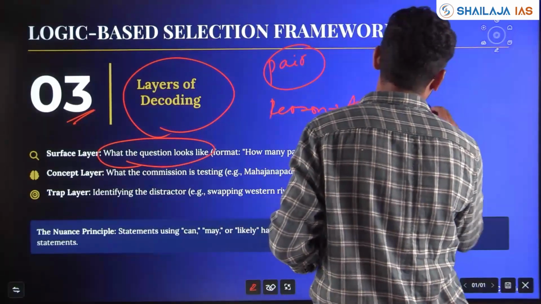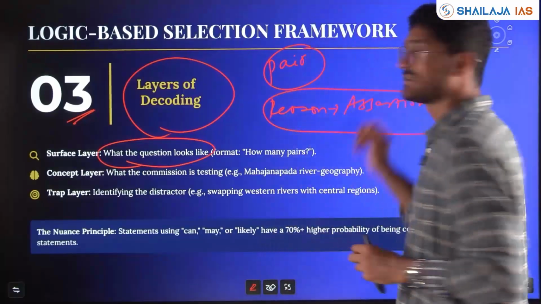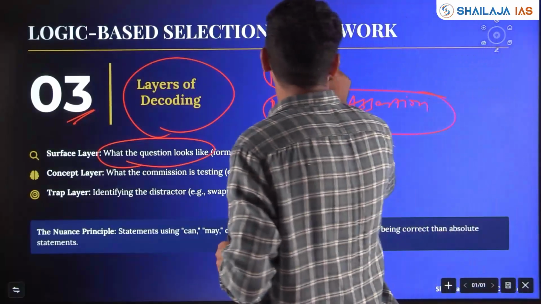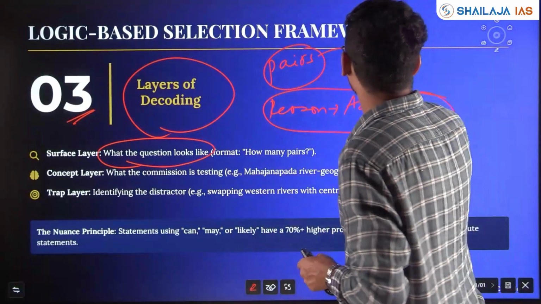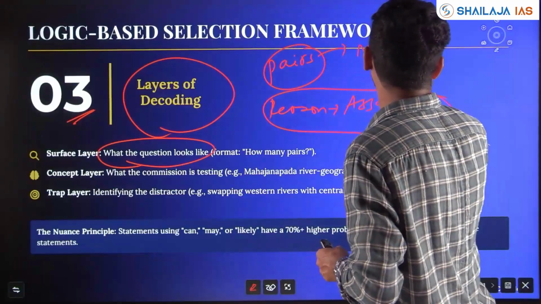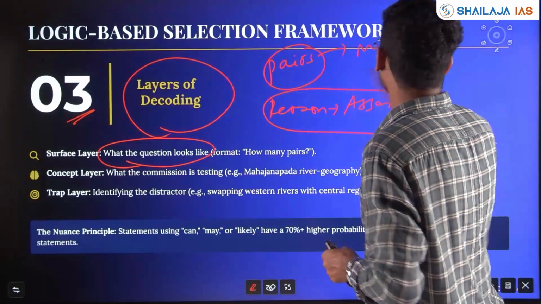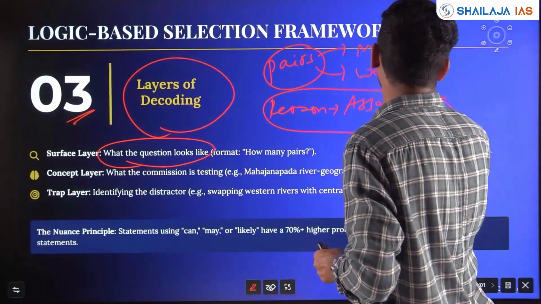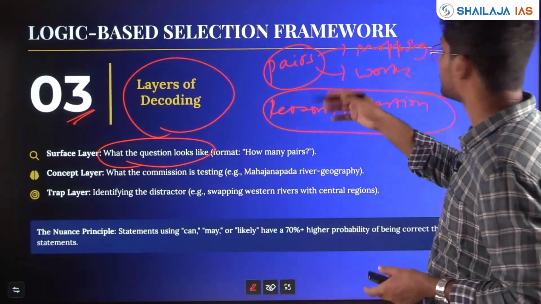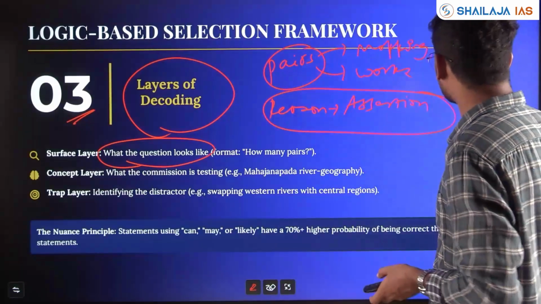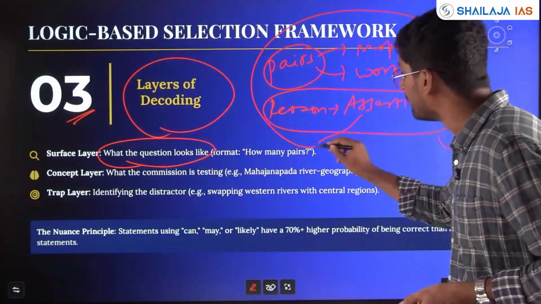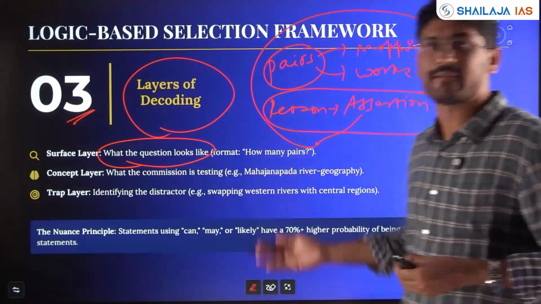Okay, many questions have come with respect to reason and assertion even in history. Is it a pairs question? Is the pair question linked with mapping, historical mapping? Is it linked with the works? Are 4 statements given or 3 statements given? All this will be crucial to come to the answer. This is the surface layer.